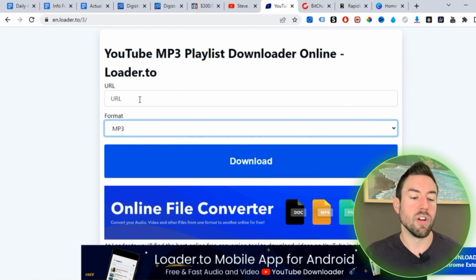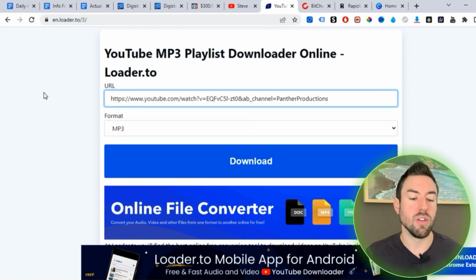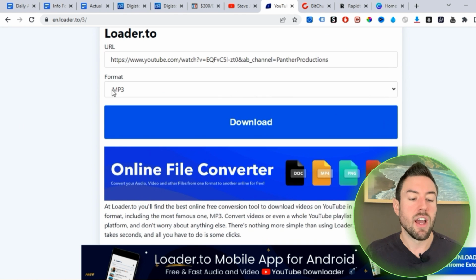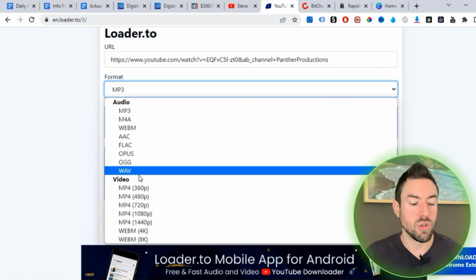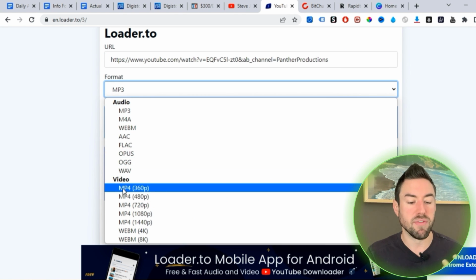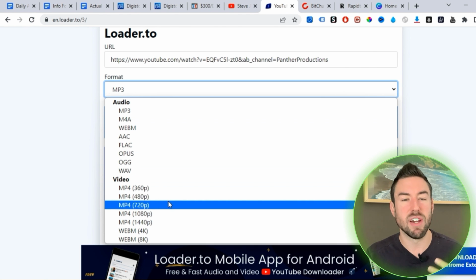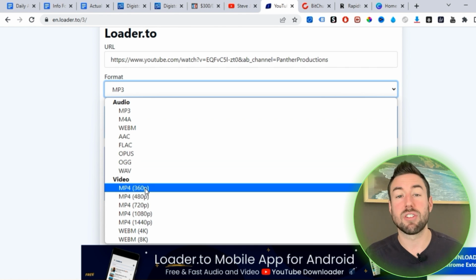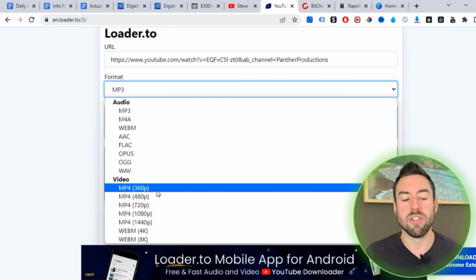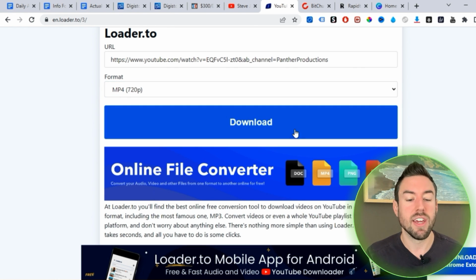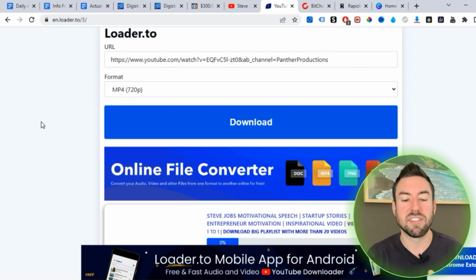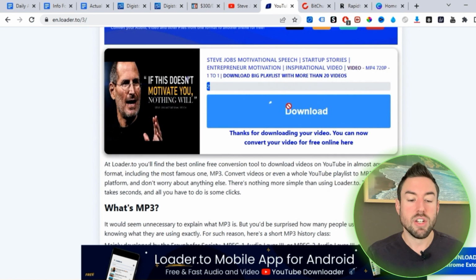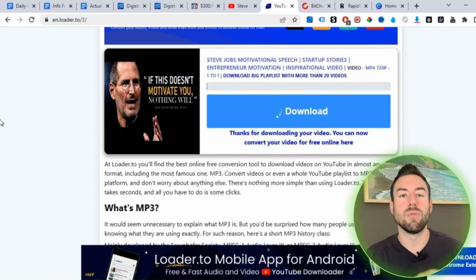Okay, so what we want to do is paste in the URL of that YouTube video with Creative Commons, and then choose the format, and we want to choose MP4. They have MP4 360, MP4 480. If you have a slower computer, you can do a lower quality video. It doesn't matter too much, but I'm going to do 720. And then hit download. Now what that's going to do is start to generate the download link, so I can actually download this video.